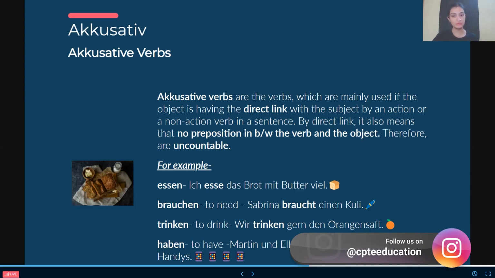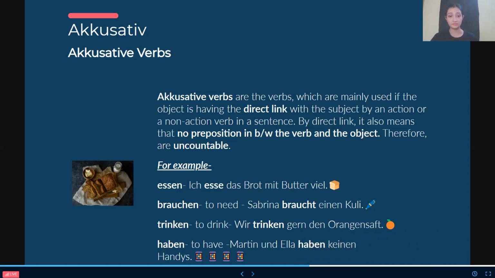So Sabrina nominative, einen Pulli accusative, brauchen accusative verb. Trinken, to drink. "Wir trinken gern den Orangensaft." We like to drink the orange juice. So wir nominative, Orangensaft accusative, trinken again accusative verb. And people, I have written gern in between, but gern is not a preposition, right? So here trinken will be accusative verb.